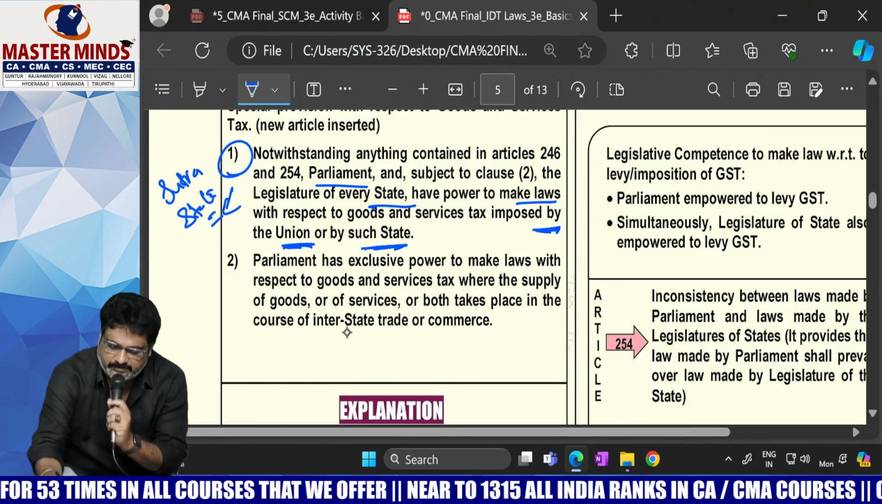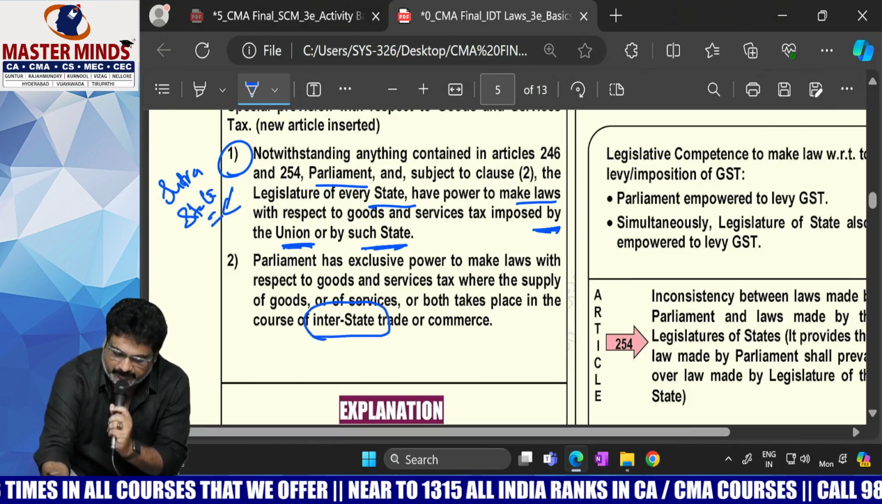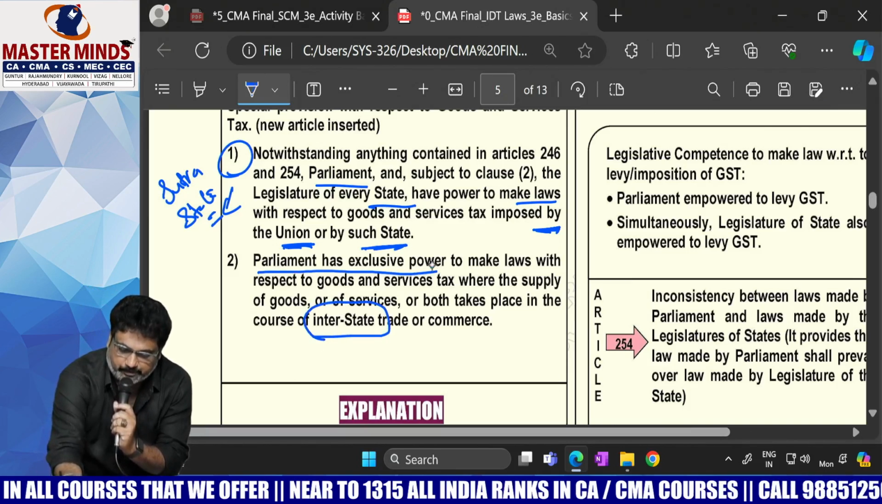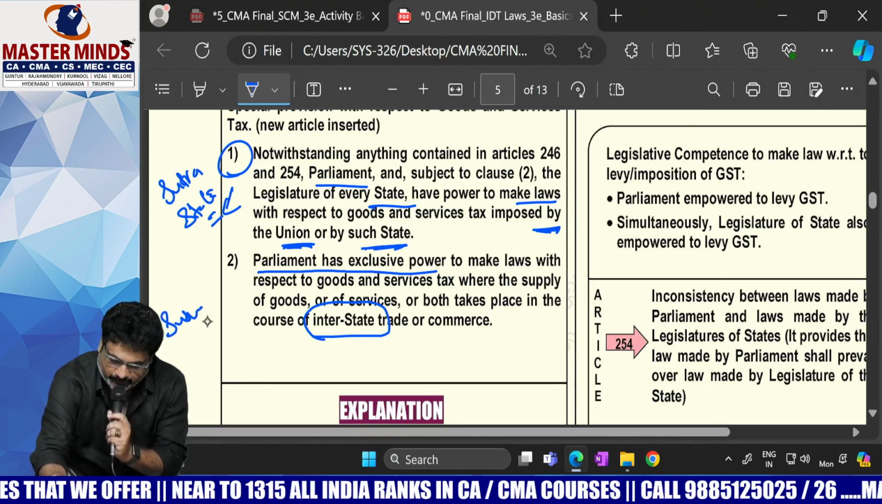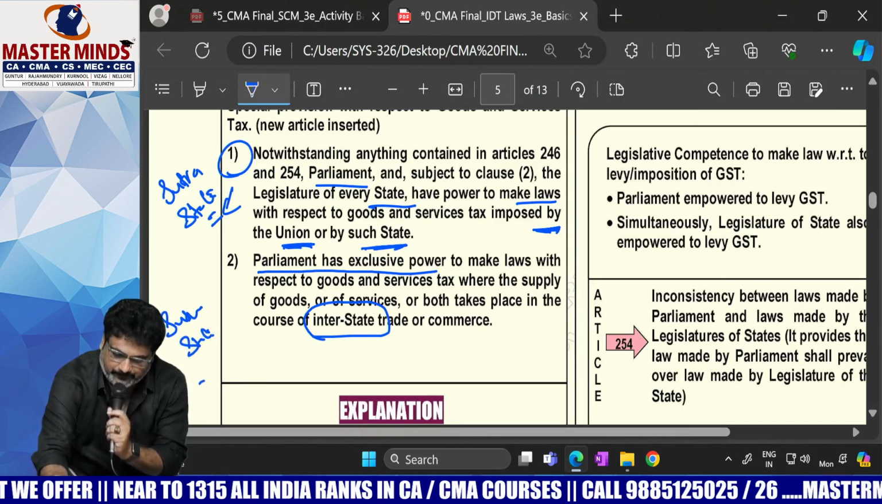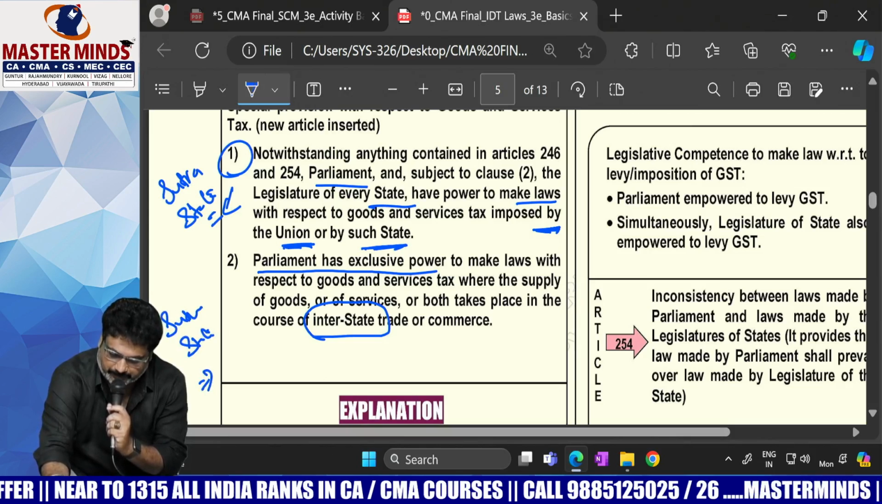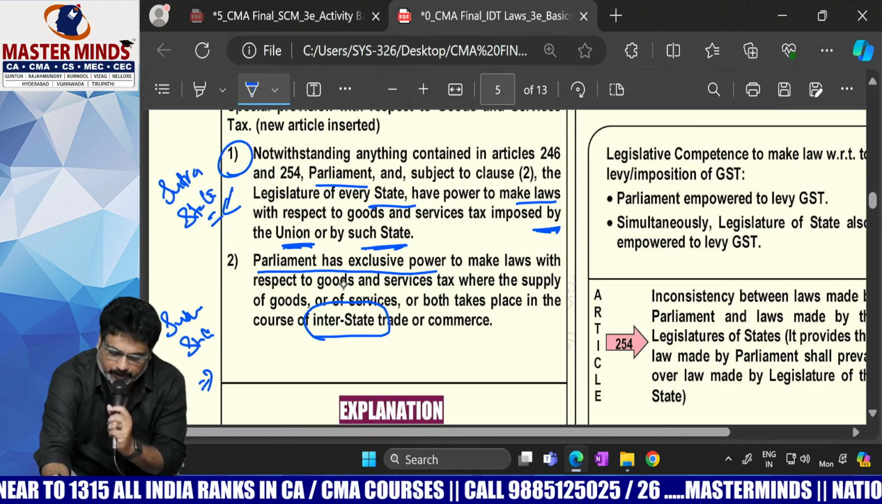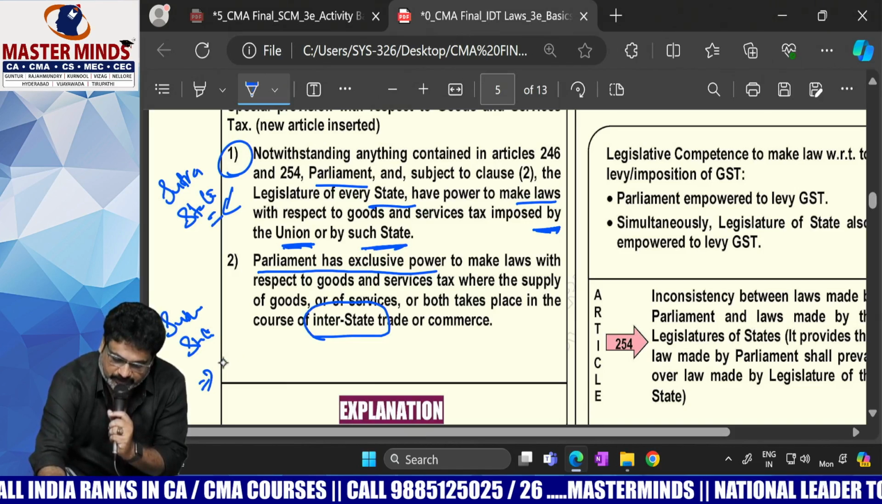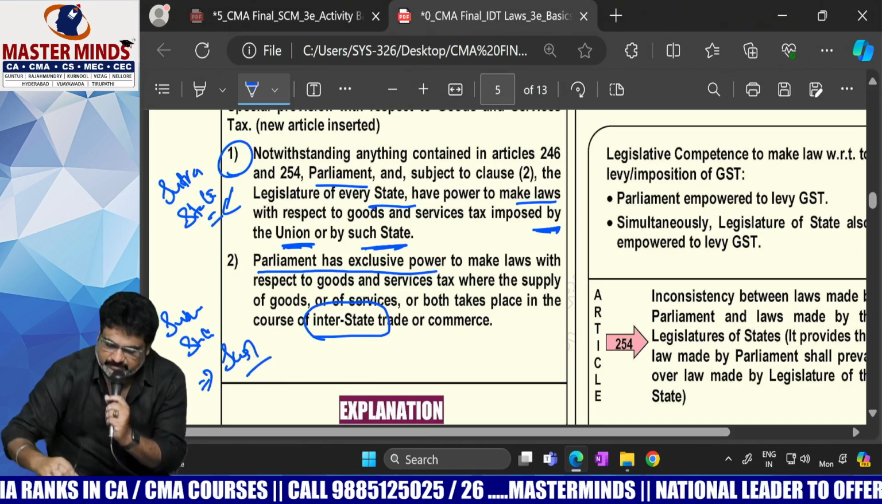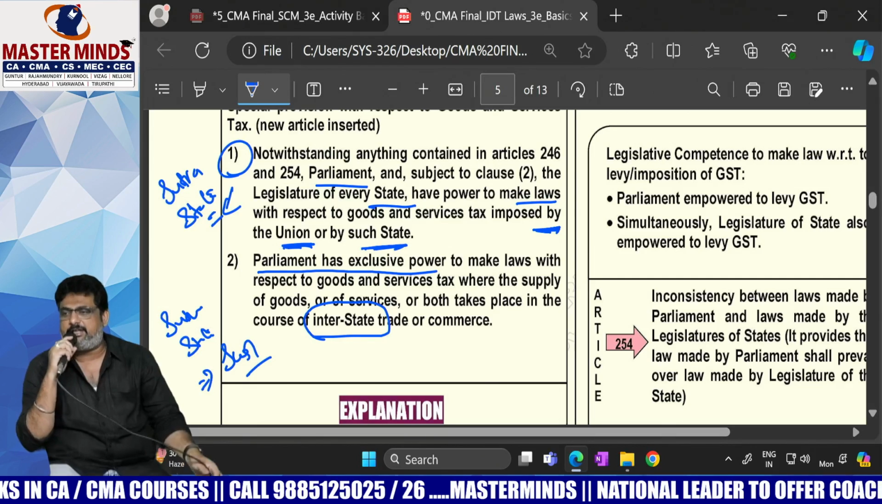Sir, if it is an interstate supply, then who has the exclusive power? Parliament. Here it deals with interstate supply. If it is an interstate supply, which government has the authority to levy the tax, ma'am? The central government. And what is the GST that will be levied? IGST. What is the full form of IGST?